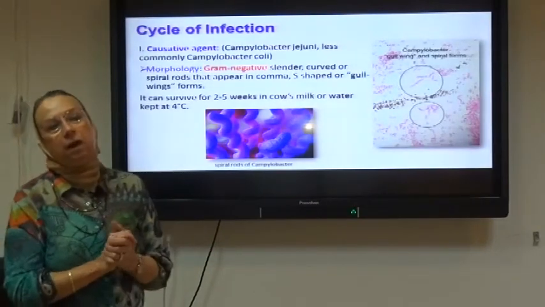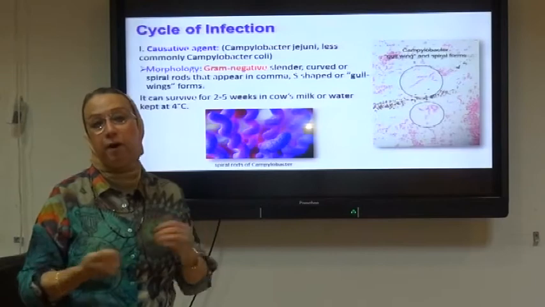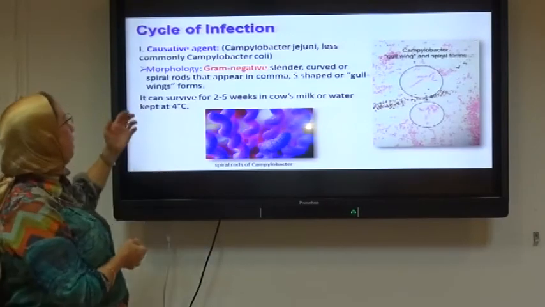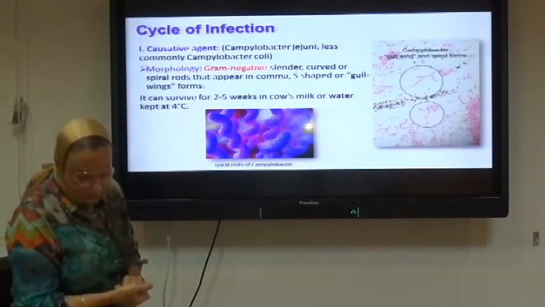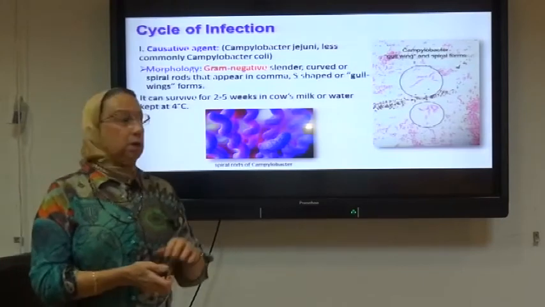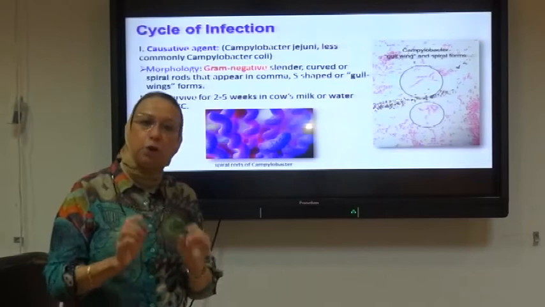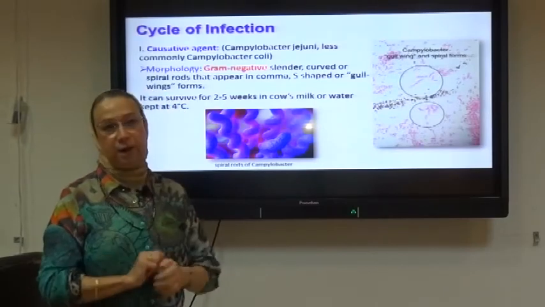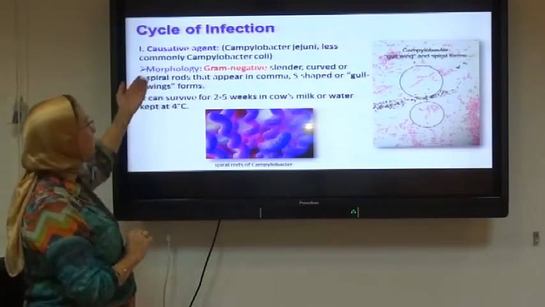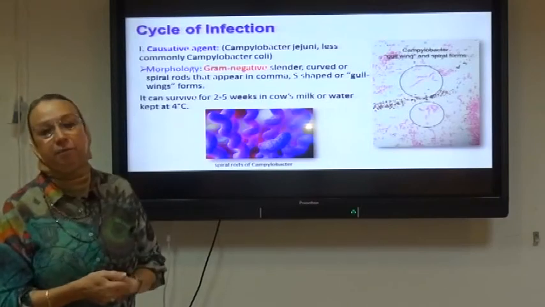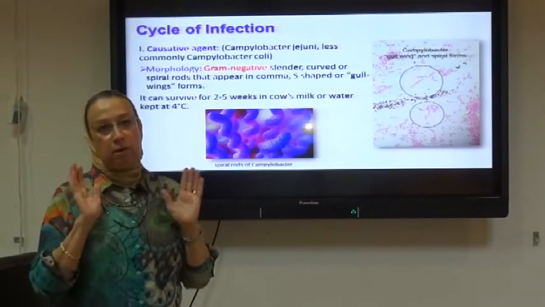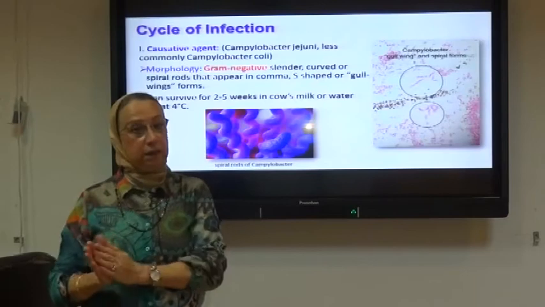مين بقى اللي بيعمل Campylobacter enteritis؟ مين هو Campylobacter؟ The causative agent here is Campylobacter, whether Campylobacter coli or Campylobacter jejuni. These are two different species of the same organism. And Campylobacter, they are gram-negative bacteria. لونهم أحمر by gram staining technique.